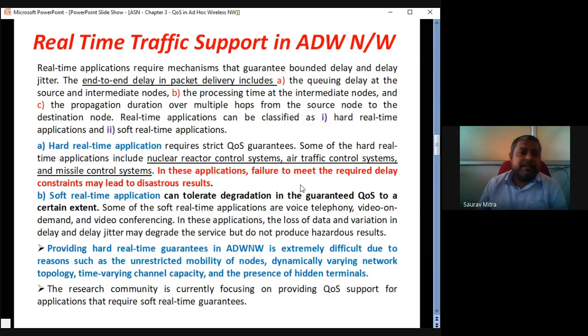Now I'm going to move forward fast. So, real-time traffic support in ad hoc wireless networks.